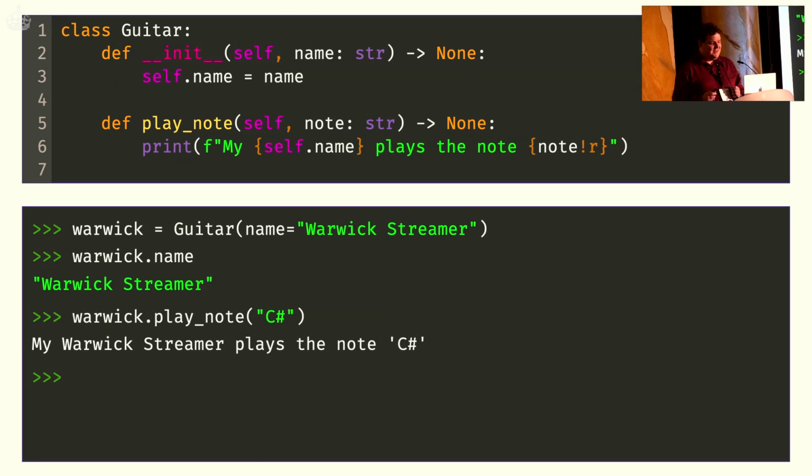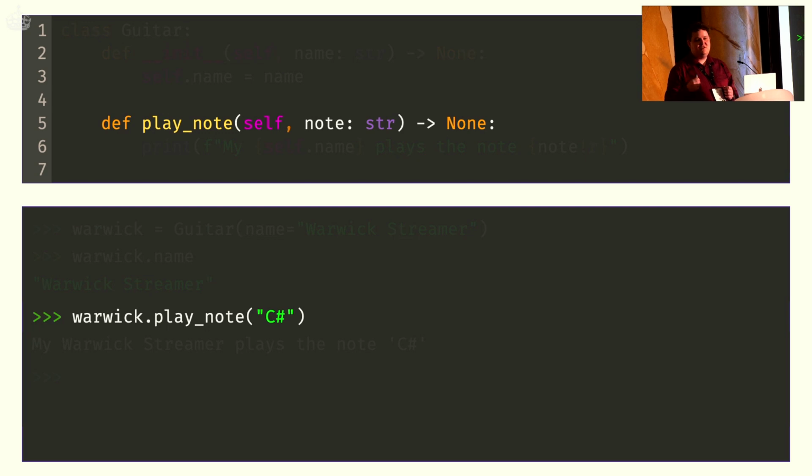Anyway, if we zoom into this method, something interesting is going on, and most of us are so conditioned to working with methods that we don't really notice it anymore. If we look at our method signature, we actually have two parameters there. We have a parameter self, and we have a parameter note.